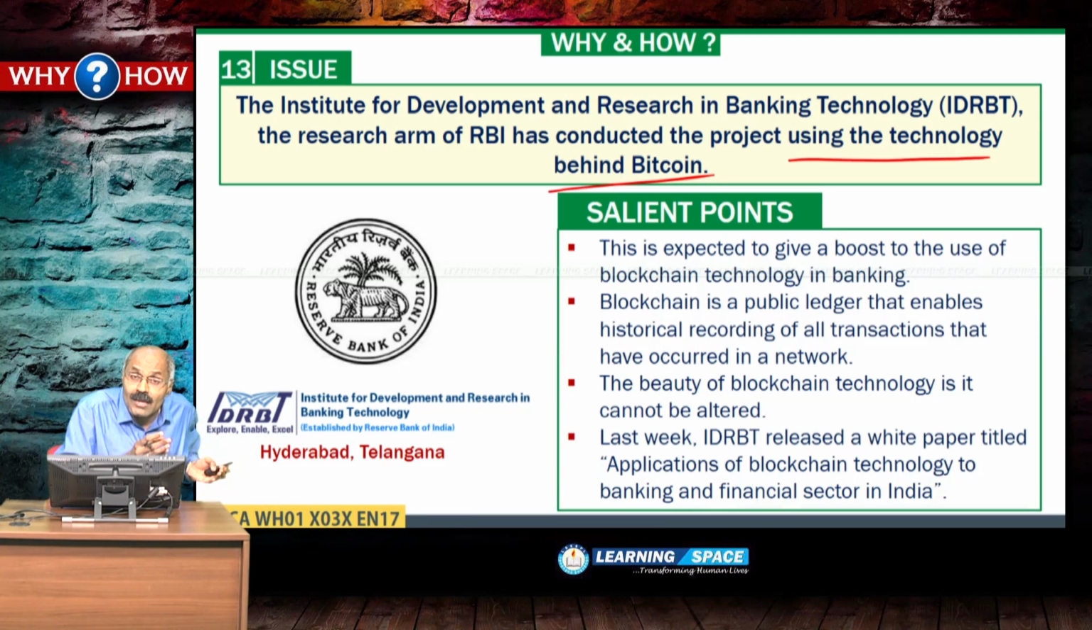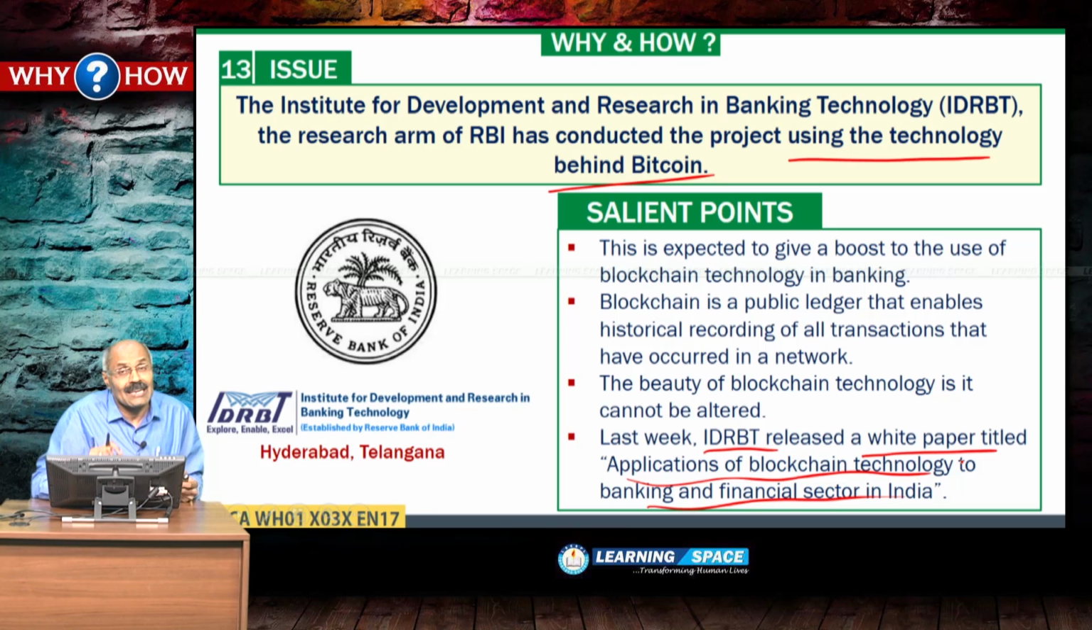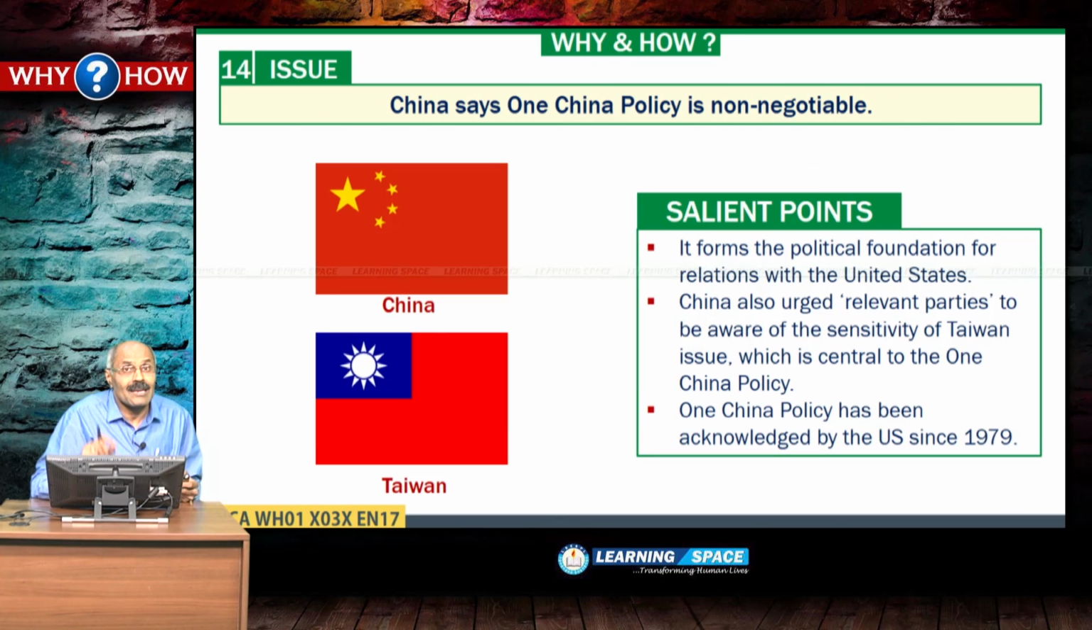Nowadays we are talking about more and more digital technology aspects, and hacking assumed a lot of significance, and blockchain technology is the technology which makes hacking difficult. And last week IDRBT released a white paper titled Applications of Blockchain Technology to Banking and Financial Sector in India. Look into the next one.